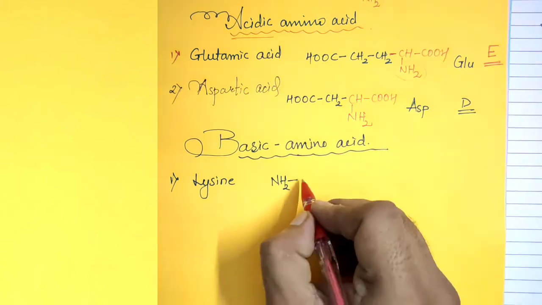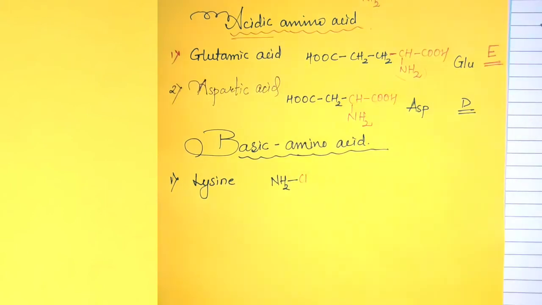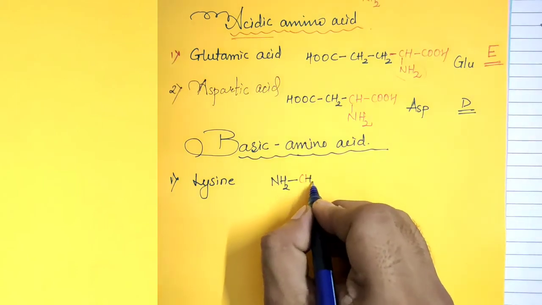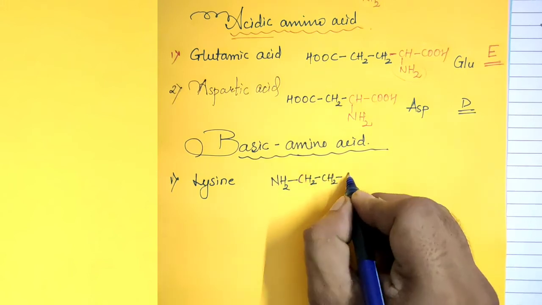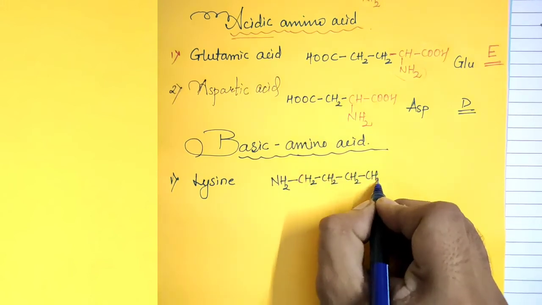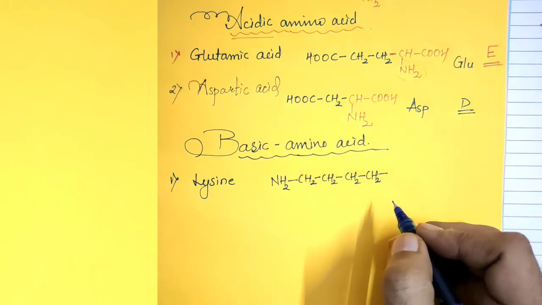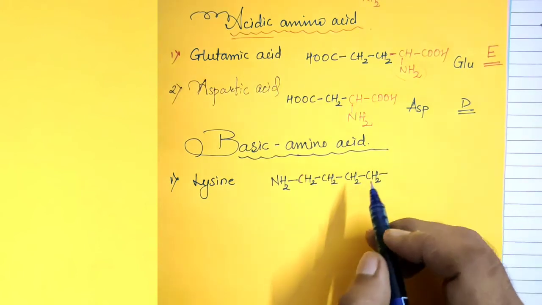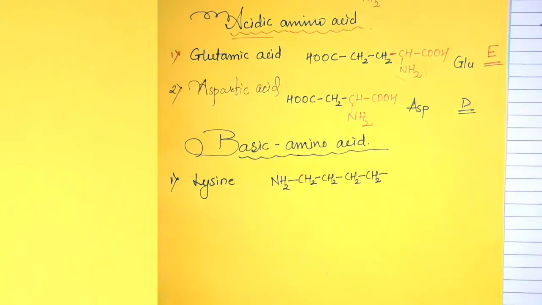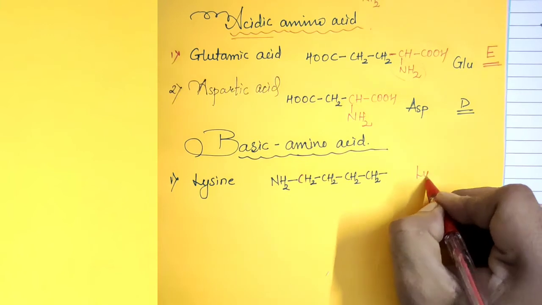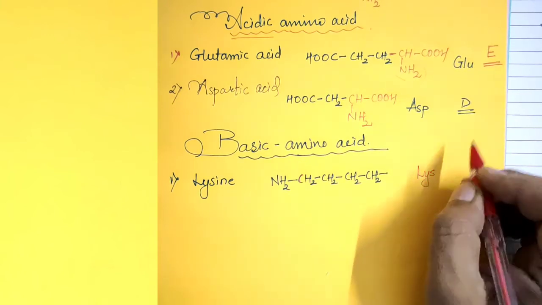CH2 is present 4 times, or we can write the 4 methylene groups in a bracket. So the CH2 group is 4 times with the amino group; that is lysine. The 3-digit symbol of lysine is LYS.